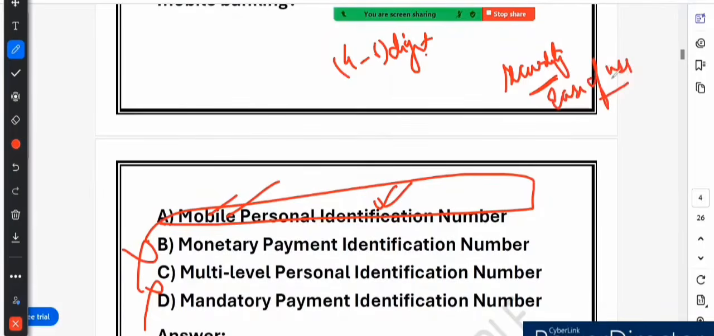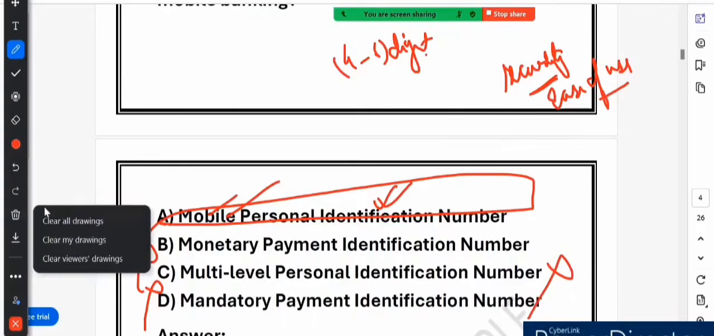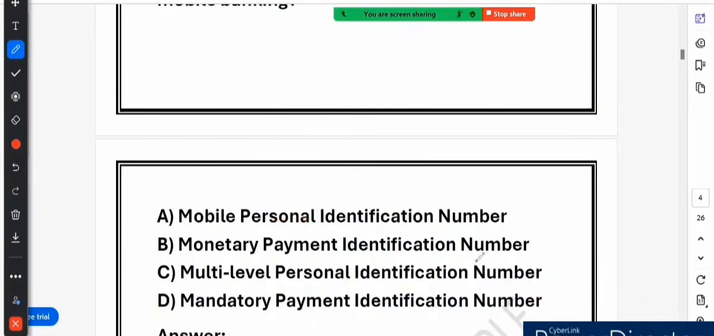For example, if you use Google Pay or PhonePe, before making a UPI payment, it asks you to enter your MPIN. So this step ensures that even if someone steals your phone, they can't transfer money without knowing your MPIN. Right. So option C says multi-level personal identification. This is wrong. MPIN is not a multi-level security system. It is only one pin which is used for mobile banking transactions. And option D says mandatory payment identification number. This is also incorrect.